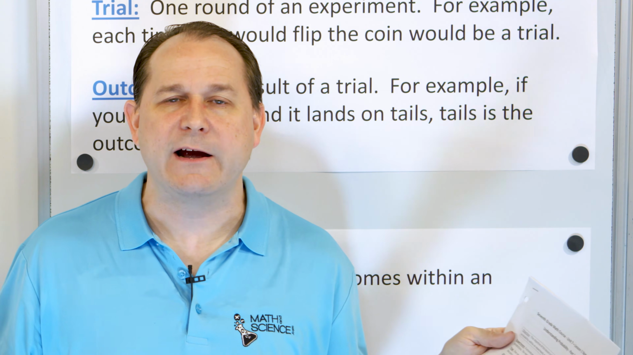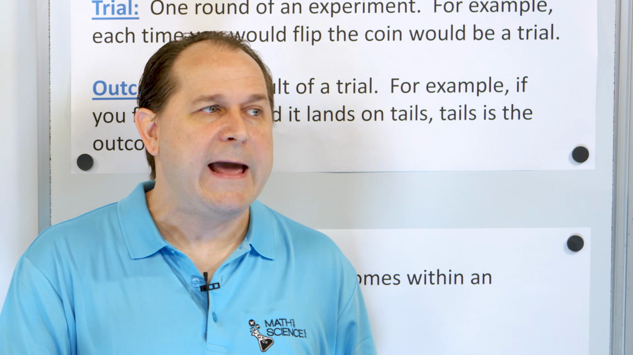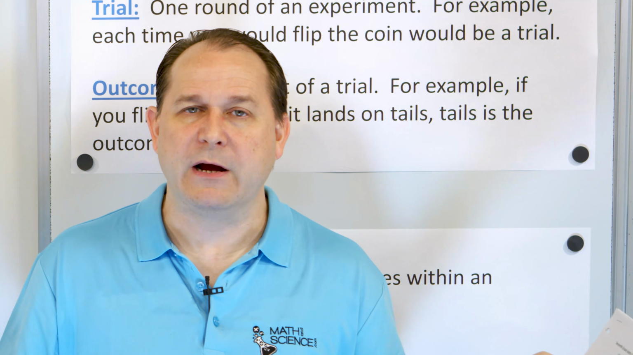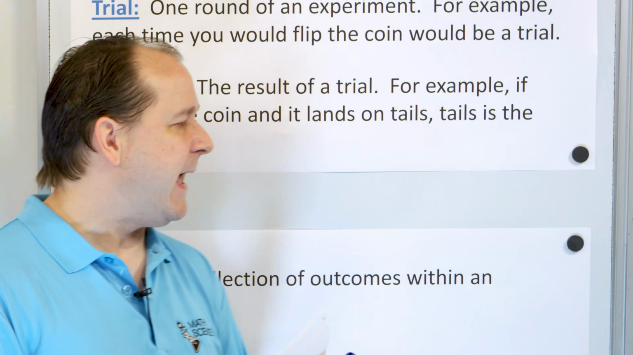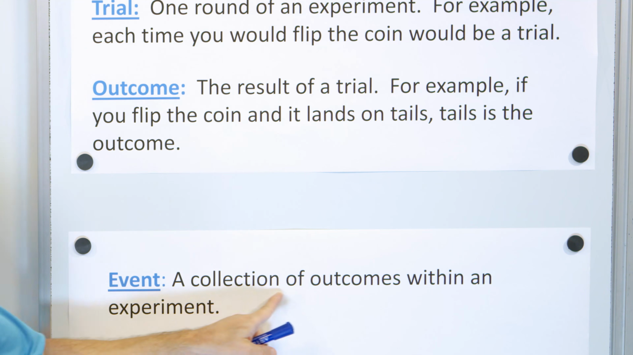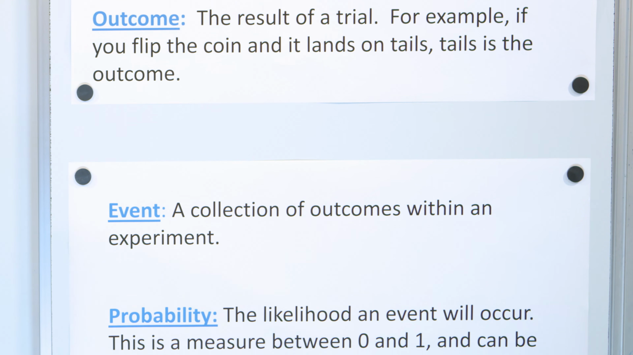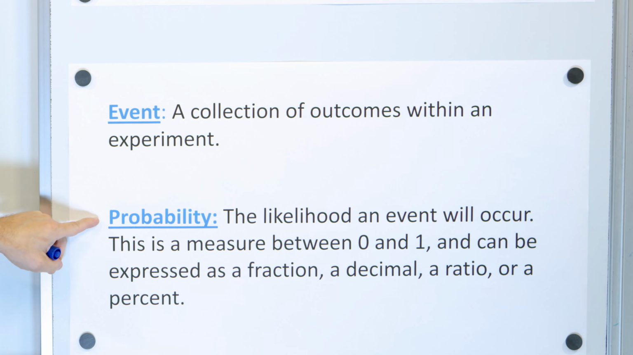If you talk about the entire experiment and I come and tell you, hey, I actually got 10 heads in a row, the entire experiment is flipping all the coins to see what's going to happen. And the event is the collection of outcomes that I got 10 in a row, basically. All right, now here is where we make our money here.